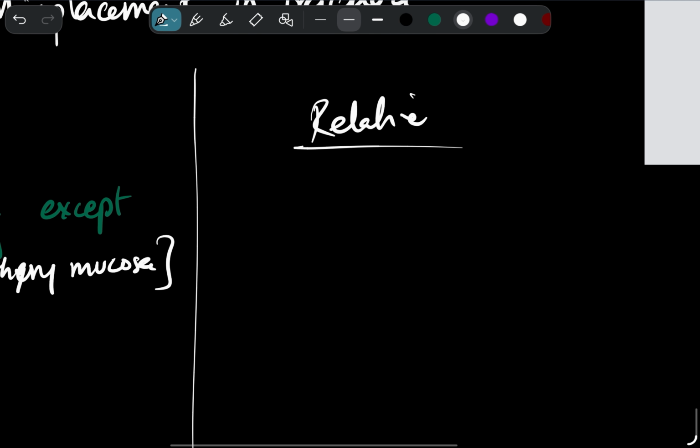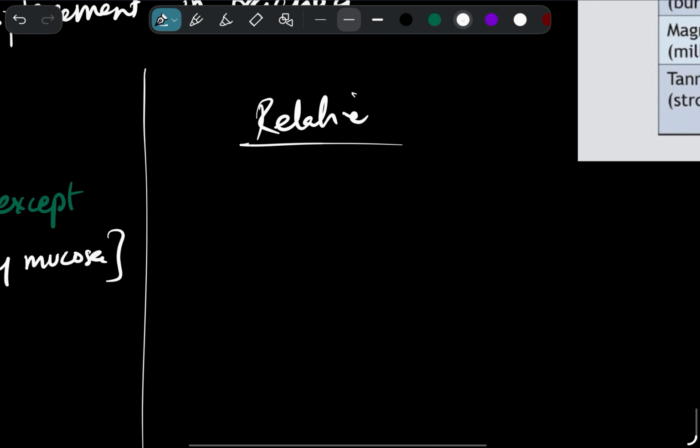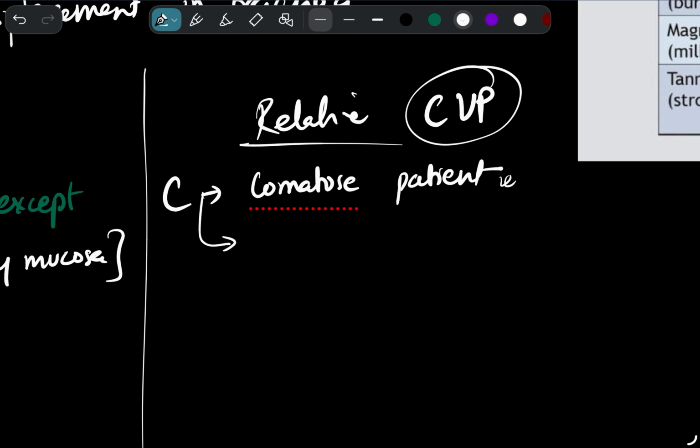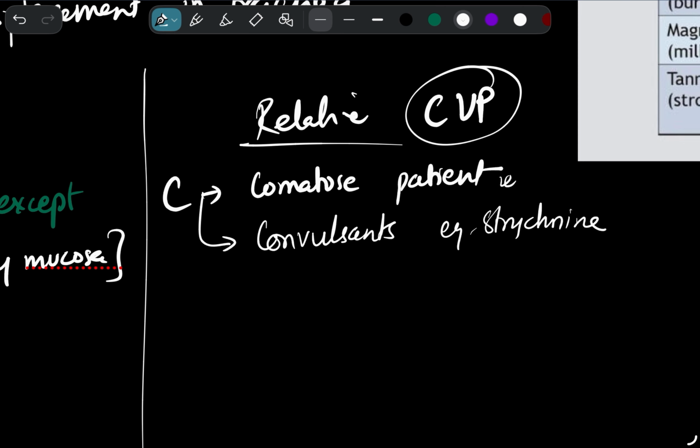What are the relative contraindications? Relative contraindications you can remember as CVP. So C stands for comatose patient. You should not do this in a comatose patient because if a patient is in coma, there is a risk of aspiration, right? In convulsants, for example in strychnine poisoning, you should avoid it.